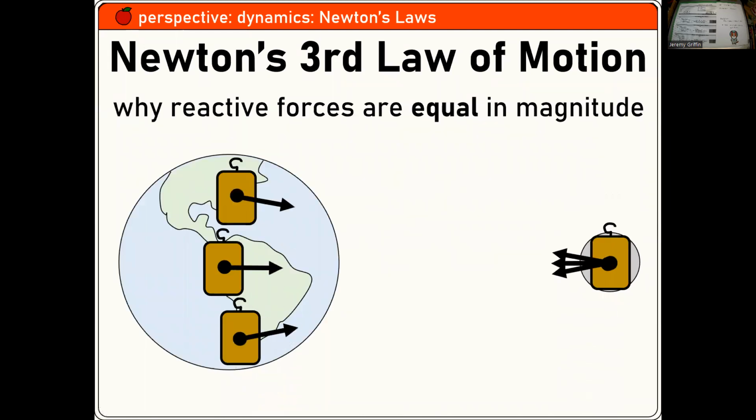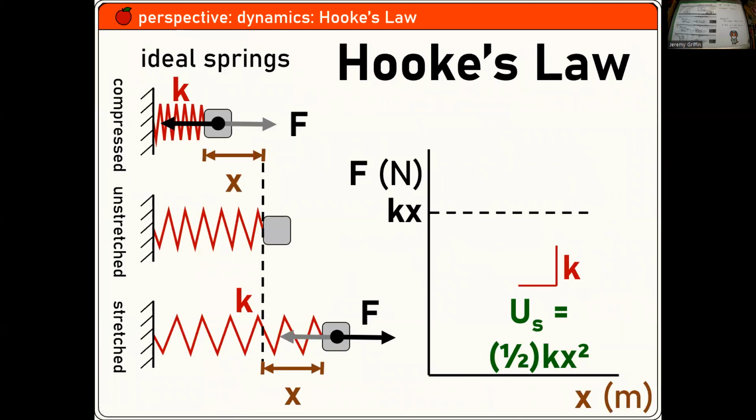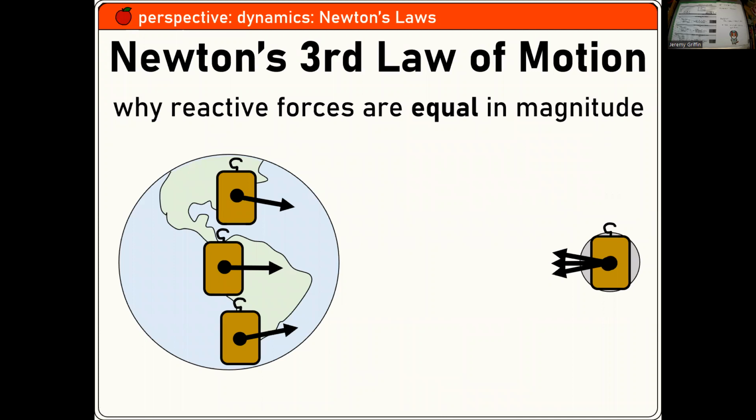Why are forces always equal and opposite? Here's a really good visual. Suppose you had like a 3-to-1 ratio in terms of the masses. The forces are still the same.